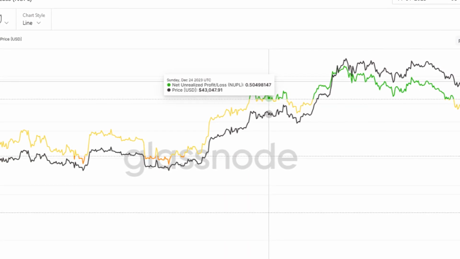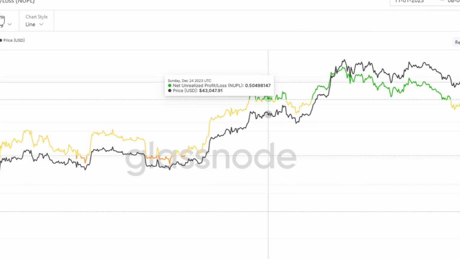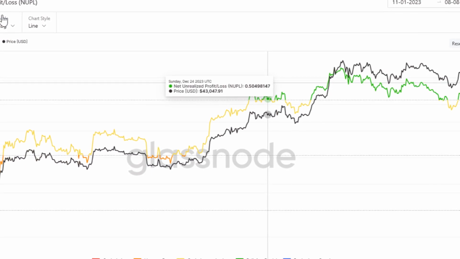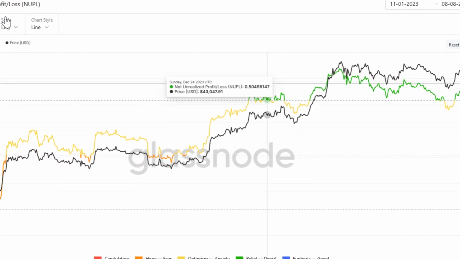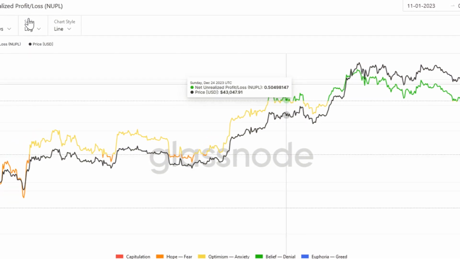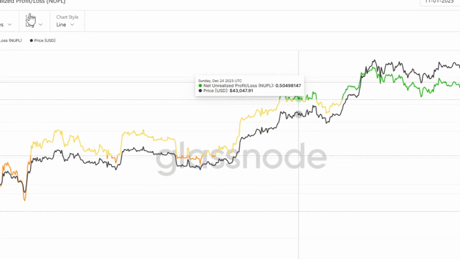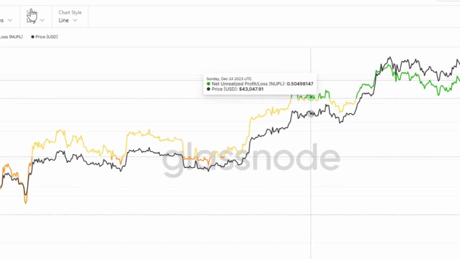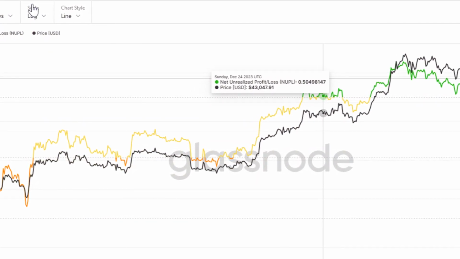Net unrealized profit/loss, NUPL. This metric tells us the difference between unrealized gains versus unrealized losses. It is calculated by subtracting the realized value from the market value. The market value is the current price of BTC multiplied by the number of coins in circulation.